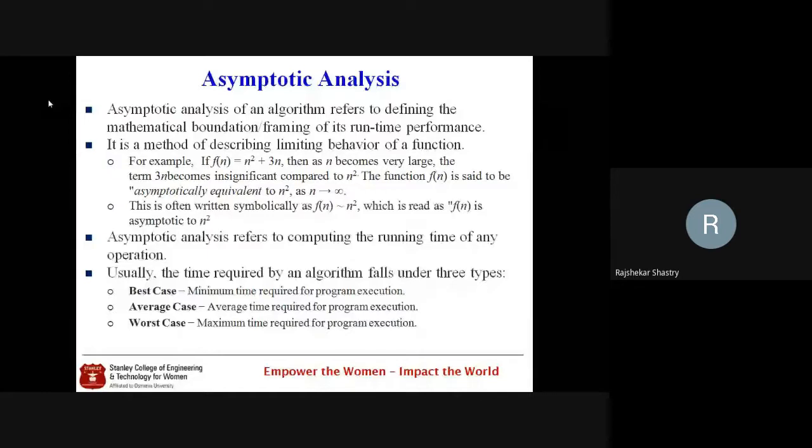To explain this concept more clearly, I have taken a function n square plus 3n. In this one, n becomes very large. If n approaches infinity, the 3n becomes insignificant compared to n square.